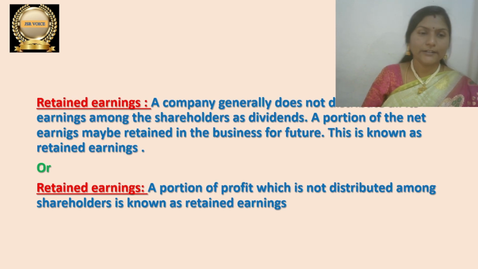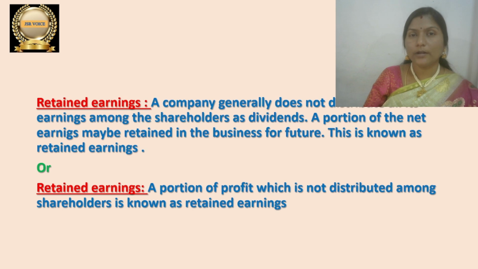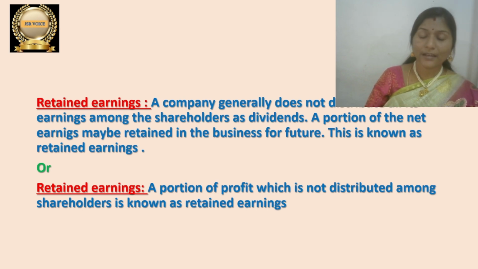Let me discuss what are retained earnings now. So actually every business earns profits. So that profit should be distributed to shareholders completely in the form of dividends. But if it distributes completely all the profits to shareholders, it will be in trouble in future if any uncertain events occur. If it needs money in the future, then the amount may not be available in the business.